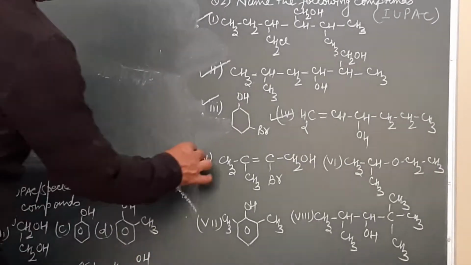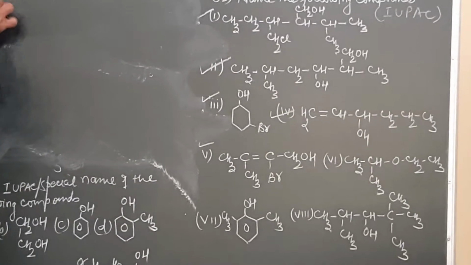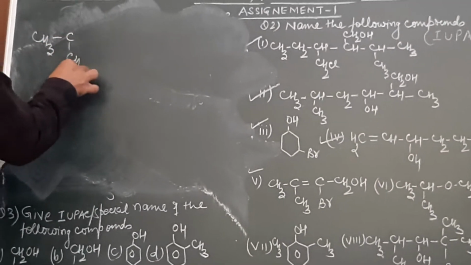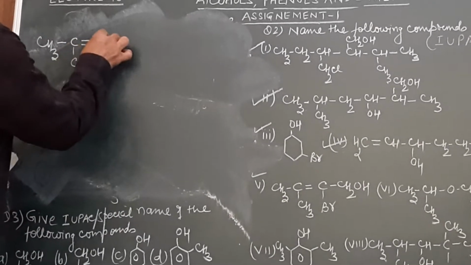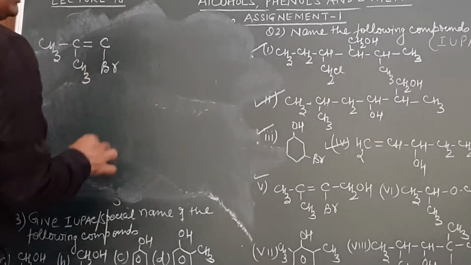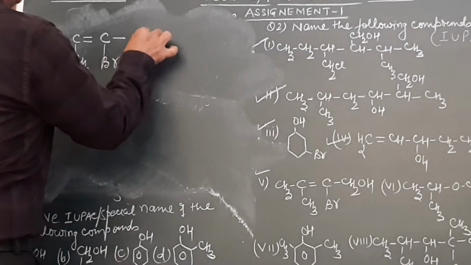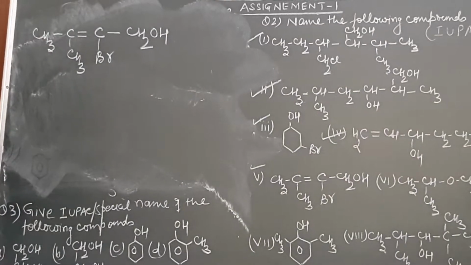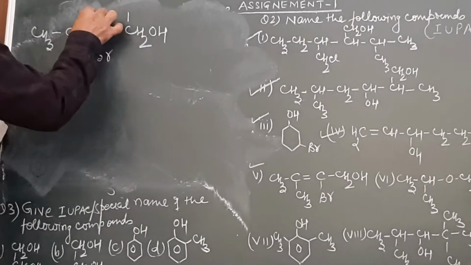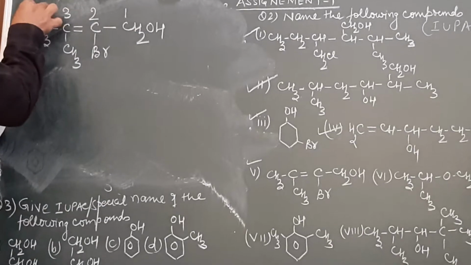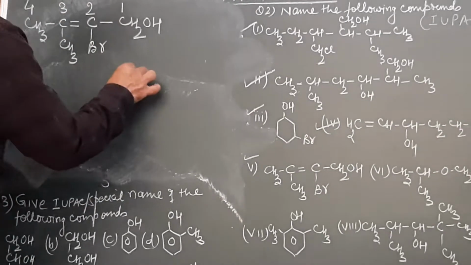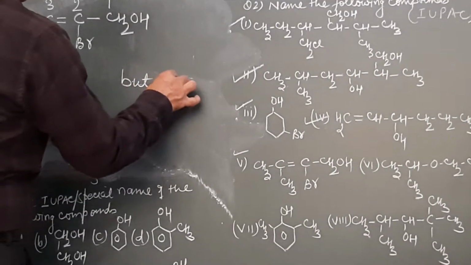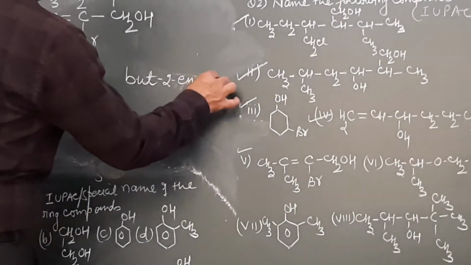Now let us come to the 5th part. The 5th one is CH3 and then C and then over here is the group CH3. Then double bond. This will be C and then Br and then over here is the group CH2 and then OH. We have to give the name to this compound. How do we give the name to this one? This will be 1, 2, 3 and 4. For 4 carbon atoms, the root word will be what? But. At number 2 position, what is present? En. But-2-en-1-ol.